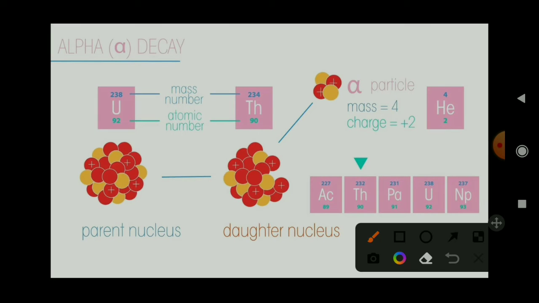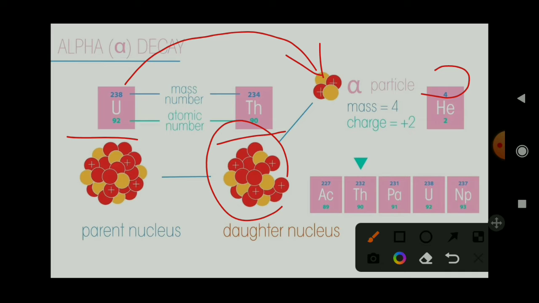Alpha decay. For example, let's take uranium, which has mass 238. It becomes thorium, which has mass 234, by releasing an alpha particle of mass 4. An alpha particle is nothing but a helium nucleus. For stability, uranium loses two protons and two neutrons from the nucleus and becomes another nucleus, thorium, releasing an alpha particle, which is helium with mass 4. This is the best example of alpha decay.